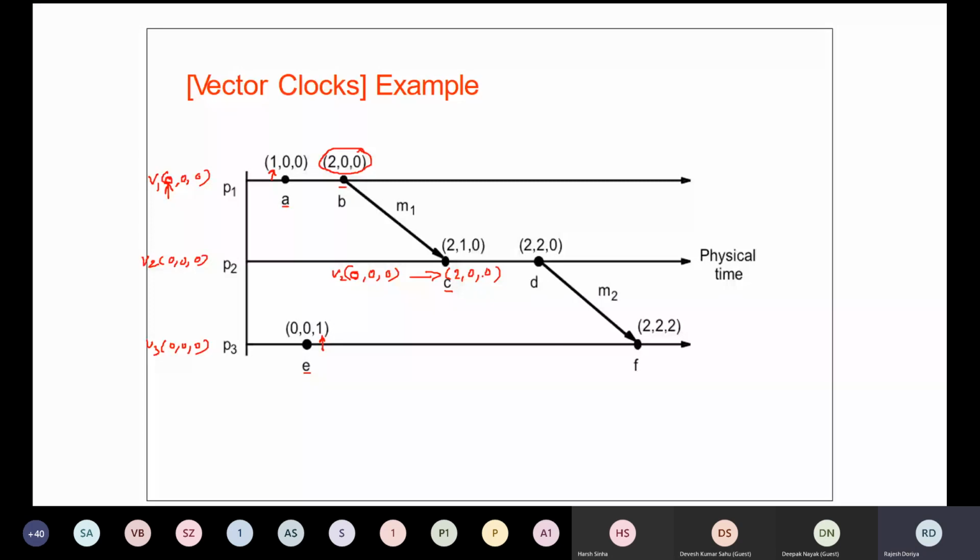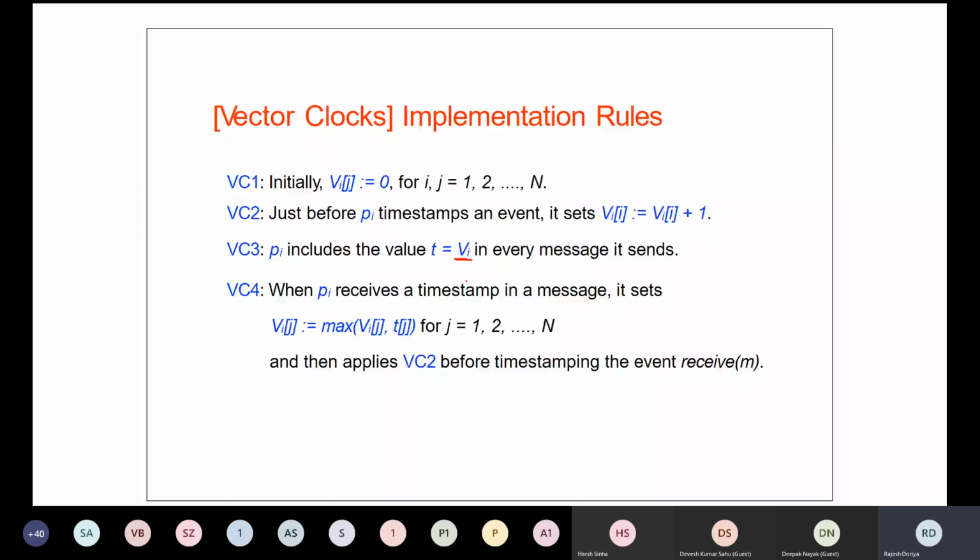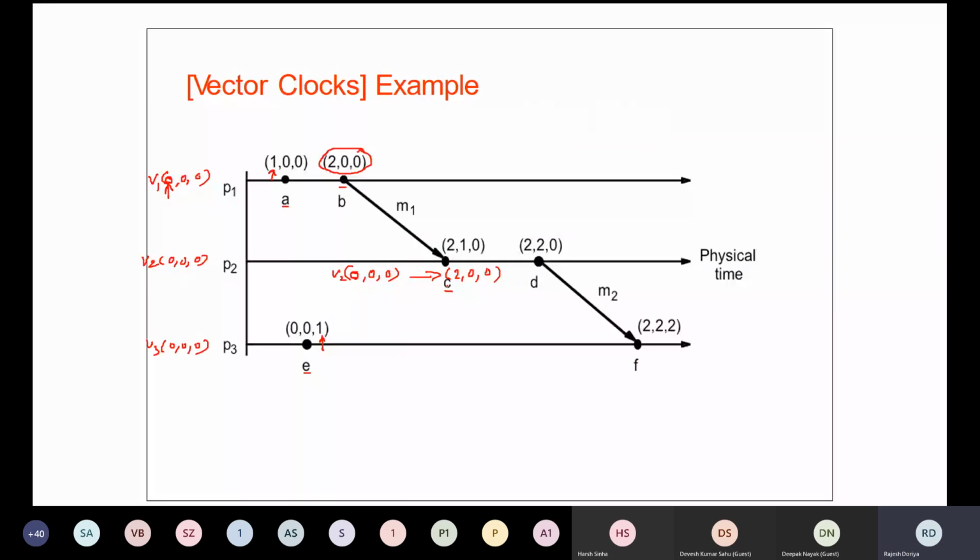After computing this, what do we need to do? We need to apply VC2. And what is VC2? We have to update the local clock, or increment the local clock by 1. The local clock is the middle one. So now it will be 2, 1, 0. This is how we are getting this value over here.